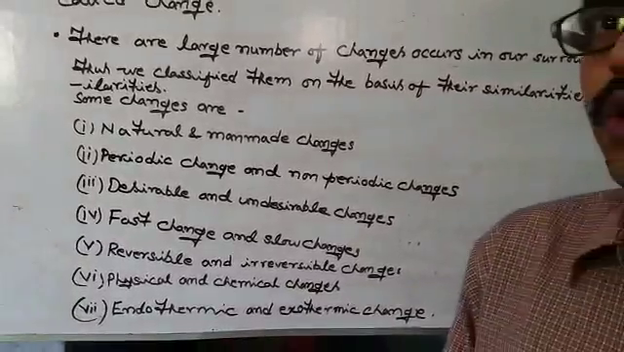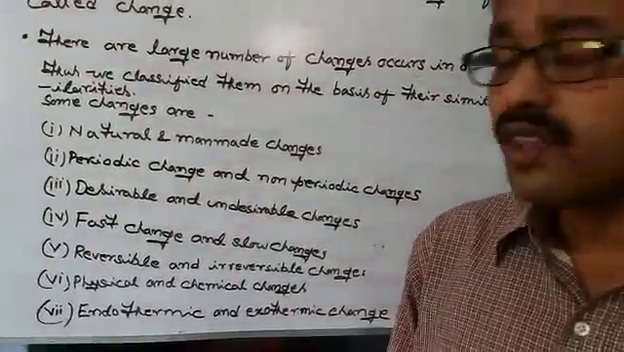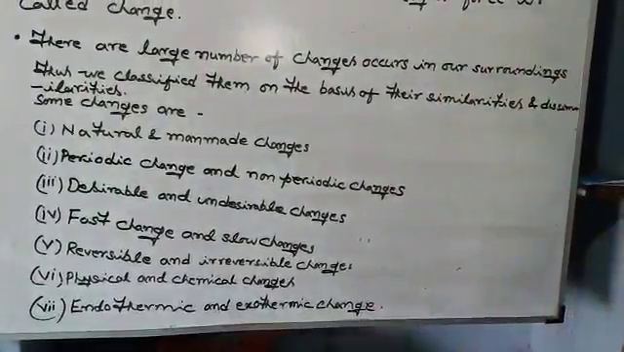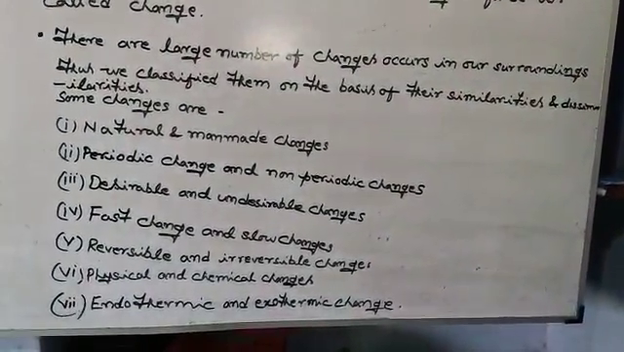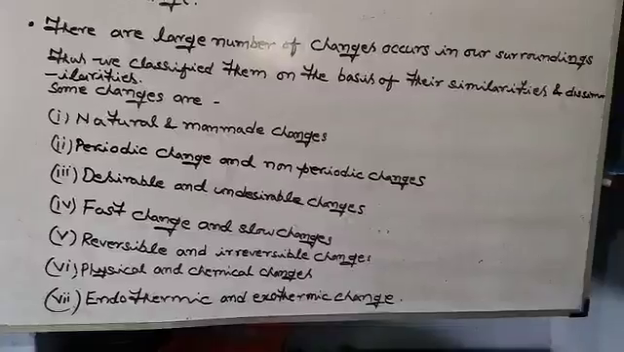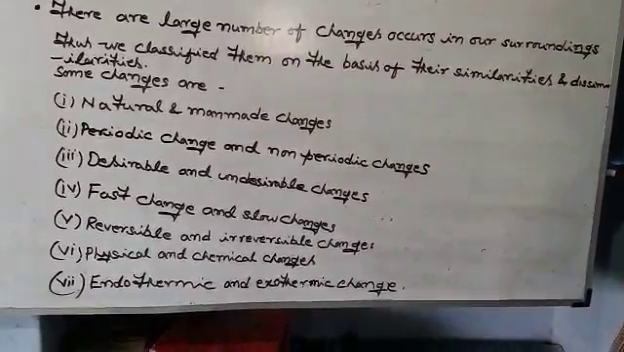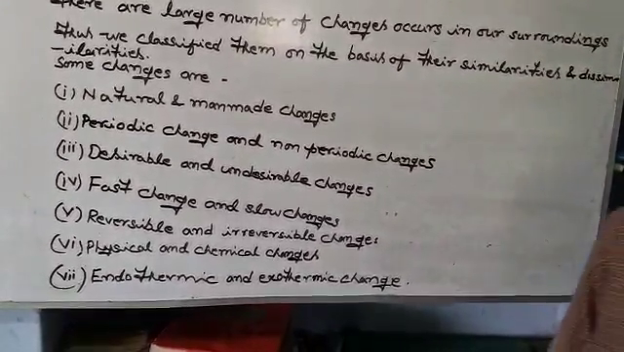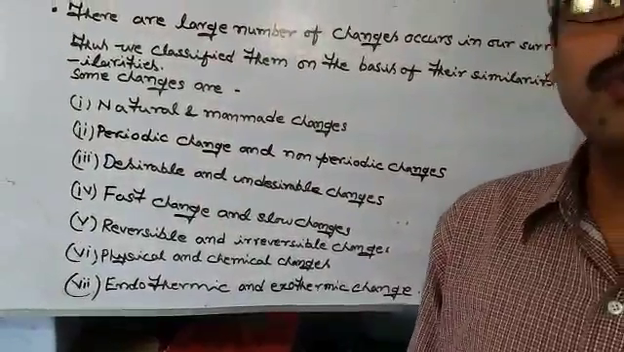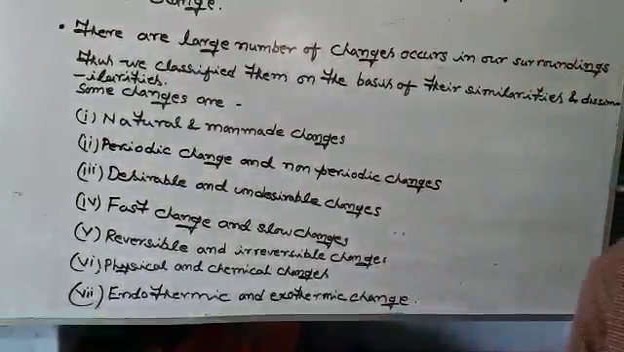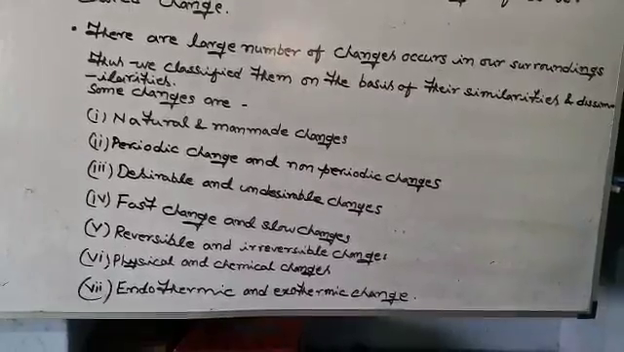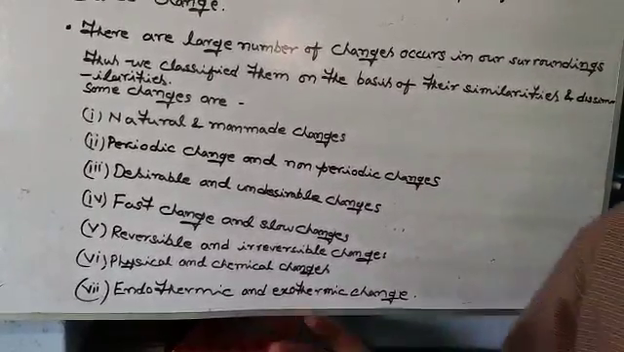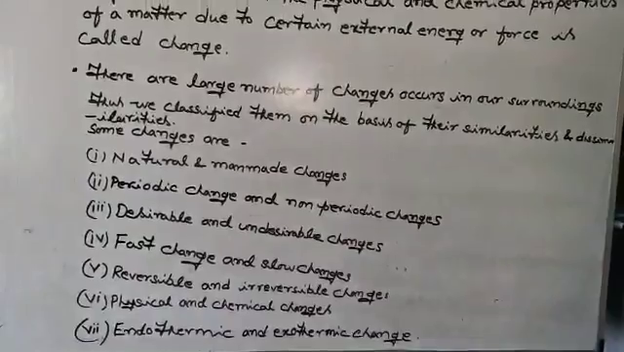Third one, that is desirable and undesirable changes. There are some changes which are very useful to us, called desirable changes. On the other hand, there are some changes which are very harmful to us, which are known as undesirable changes. Next one, that is fast change and slow change. Some changes occur very rapidly, which are known as fast changes, whereas some changes take a much longer time, which are known as slow changes.